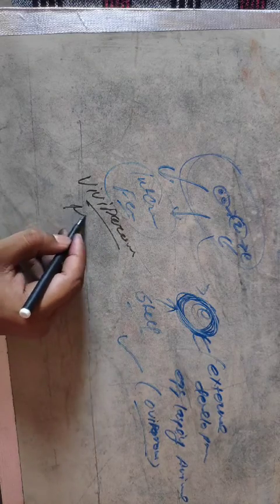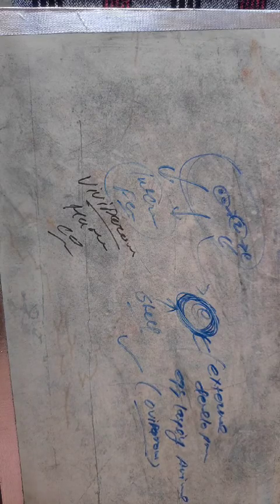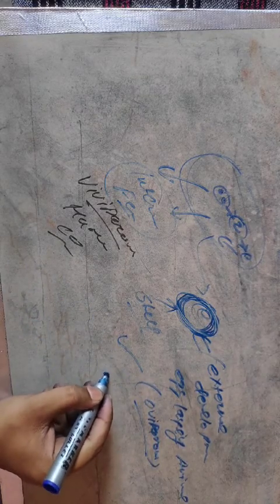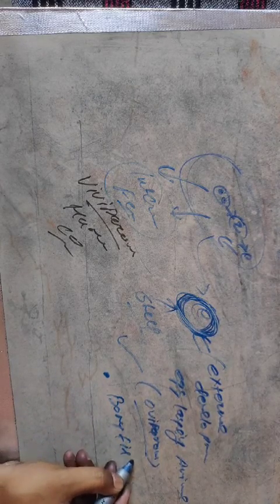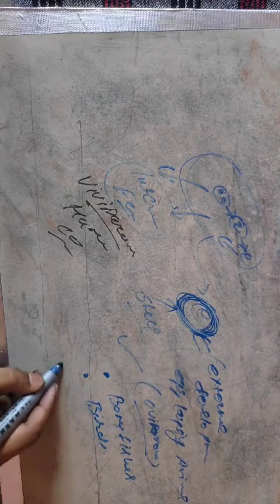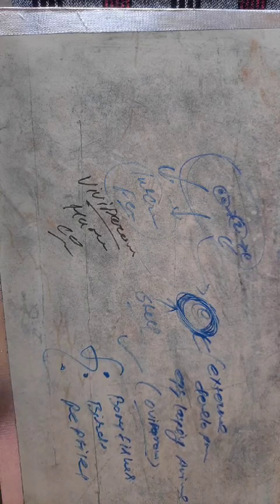Animals that give fully matured birth are known as viviparous animals. Viviparous animal. Examples of viviparous animals: human being, cow, buffalo, etc. And animals that are oviparous in nature are the bony fishes. Not all fishes. The bony fishes or freshwater fishes, birds, reptiles. They all are oviparous animals.